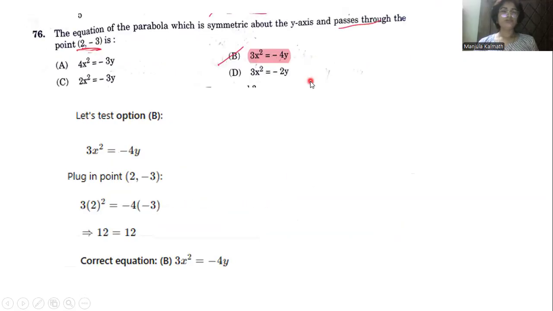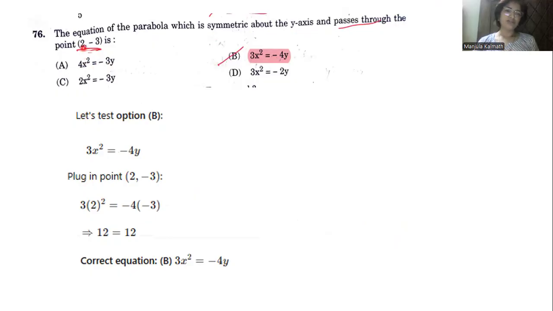The next question is, the equation of the parabola which is symmetric about the y-axis and passes through the point (2, minus 3) is. So actually the objective of this question is to prove that the left hand expression equals the right hand expression. Such types of problems we have to solve with the options, going on substituting the values here.